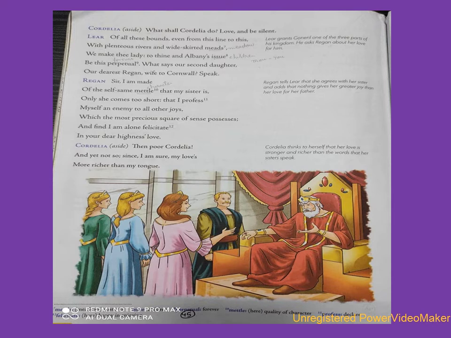This means Regan says, Sir, I am made of the same stuff as my sister is, and consider myself just as good as she is. She describes my feeling of love for you very nicely, but her description falls a little short of the truth. I reject completely any joy and happiness except my love for you, and I find that only your Majesty's love makes me happy.